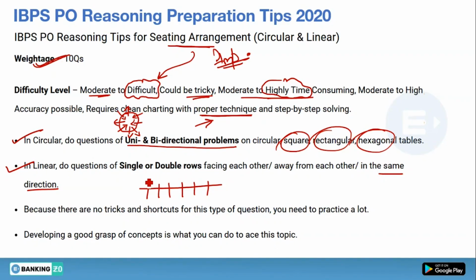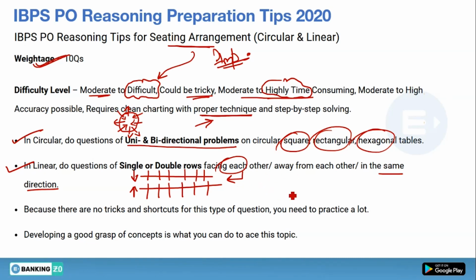But in double, 2 rows will be given to you, and the total number of persons can be 12 or 14 or 16, it depends. We are taking the example of 12. So in each row 6 persons will be sitting, 1 2 3 4 5 and 6. This is known as a double row arrangement, and they will face each other. What do you mean by facing? The first row will be south facing and the second row can be north facing. Whenever persons face north and south, it means they are facing each other. In this way you have to solve the questions of double and single row sitting arrangement.